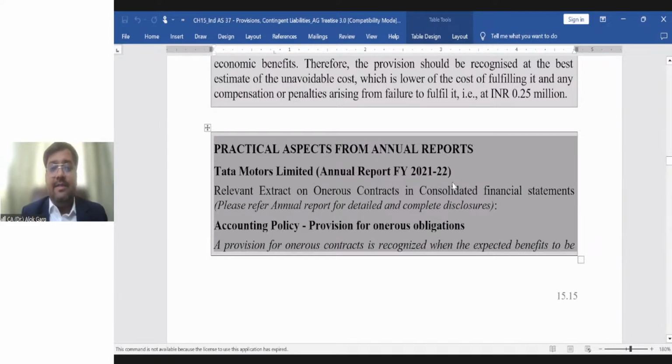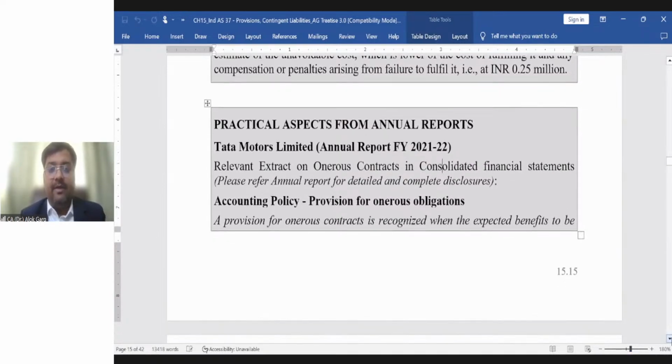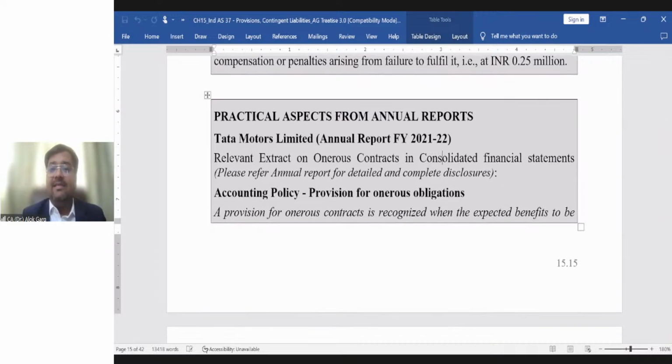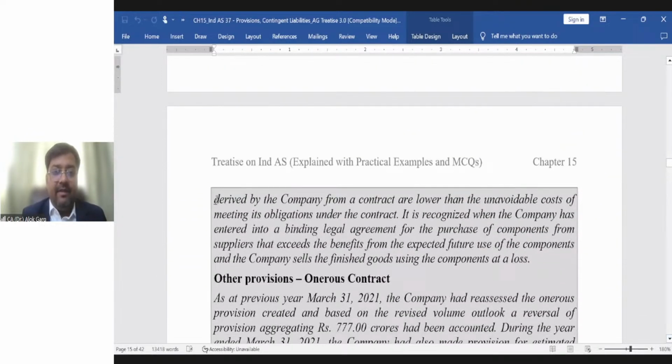You can see the accounting policy of onerous contract given by Tata Motors Limited. Provision for onerous contracts: a provision for onerous contract is recognized when the expected benefits to be derived by the company from a contract are lower than the unavoidable cost of meeting its obligation under the contract.